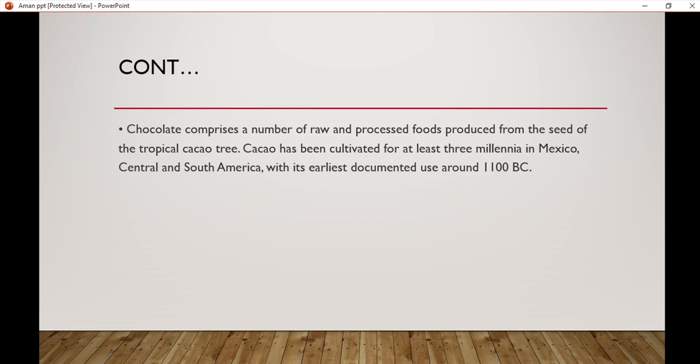Chocolate comprises a number of raw and processed foods produced from the seed of a tropical cocoa tree. Cocoa has been cultivated for at least 3 millennia in Mexico, Central and South America, with its earliest documented use around 1100 BC.